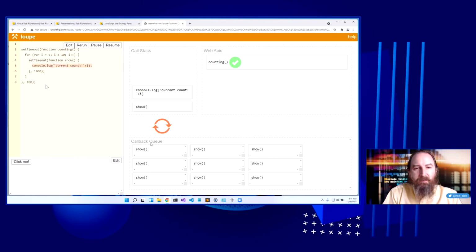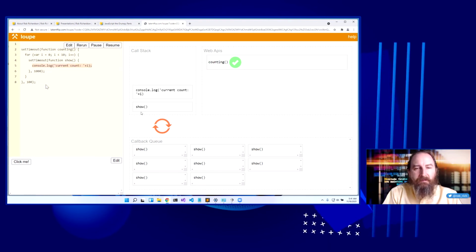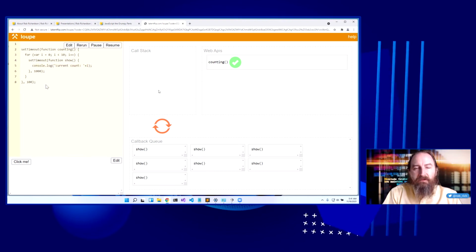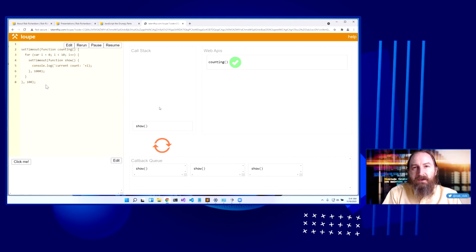Now it's starting to pull things off the callback queue and setting timeout and then showing them. We can see how once it purges the call stack, it will pull the next thing off of the queue and start to execute it. We have these three mechanisms: the call stack that will run continuously, the callback queue that will get pulled out once it's done, and this content that is just waiting for external resources. So when we say wait 1 second, it may be 1 second, it may be a little longer if the call stack is busy doing something else.